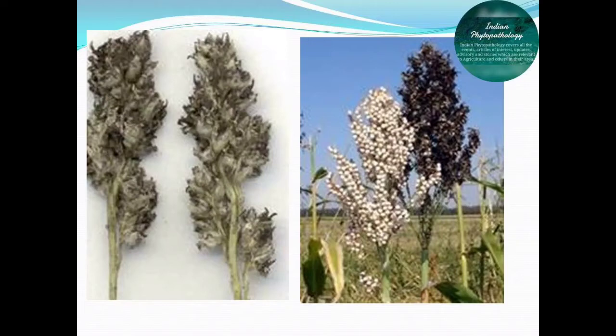That means if there is an infection of loose smut, the normal earhead formation is much earlier than in the healthy one. The glumes are hypertrophied and the earheads give a loose appearance compared to the healthy one. The sorus is covered by a thin membrane which ruptures very early and exposes the spores even as the head emerges from the sheaths. So these are the particular marks of identification for loose smut of sorghum.